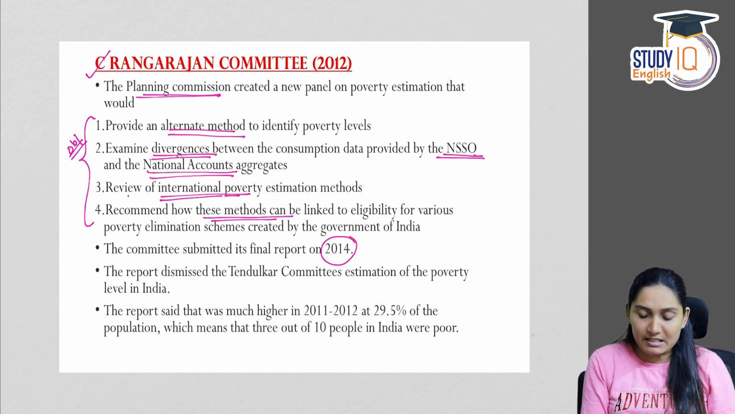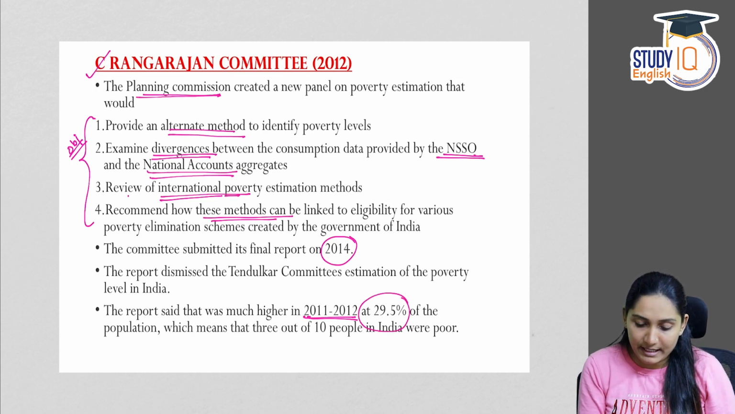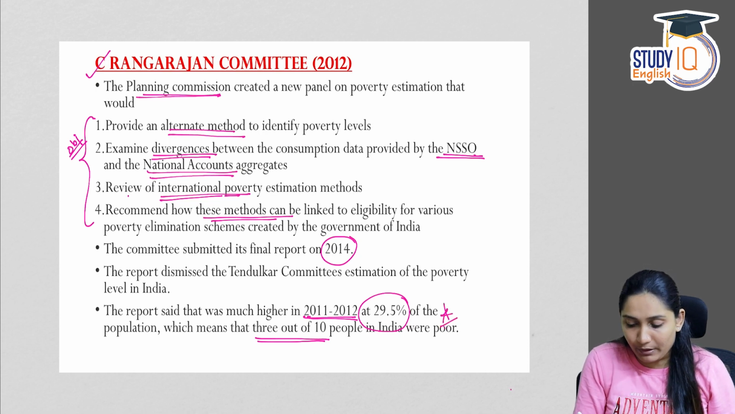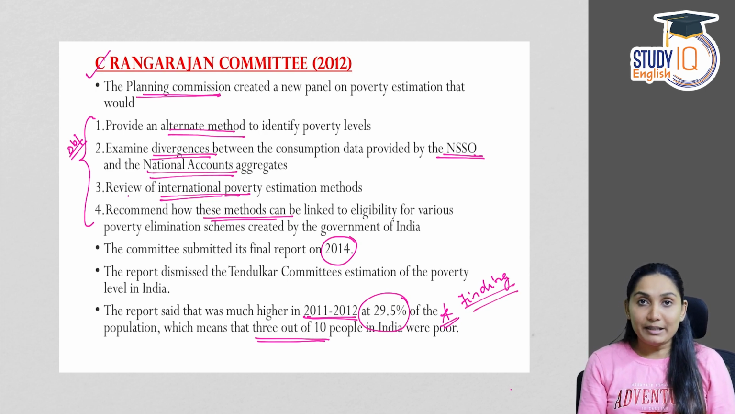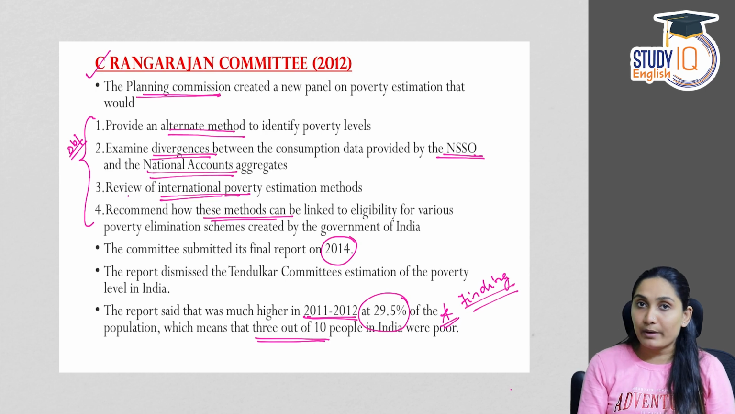The report dismissed the Tendulkar Committee estimation of poverty level in India. The report said that poverty was much higher in 2011-12 at 29.5% of population, which means that 3 out of 10 people in India were poor. This is a very important finding of Rangarajan Committee, that 3 out of 10 people in India live in poverty. So these are the different committees appointed by the Planning Commission earlier. Now Niti Aayog is entrusted with the responsibility of estimating poverty in India.